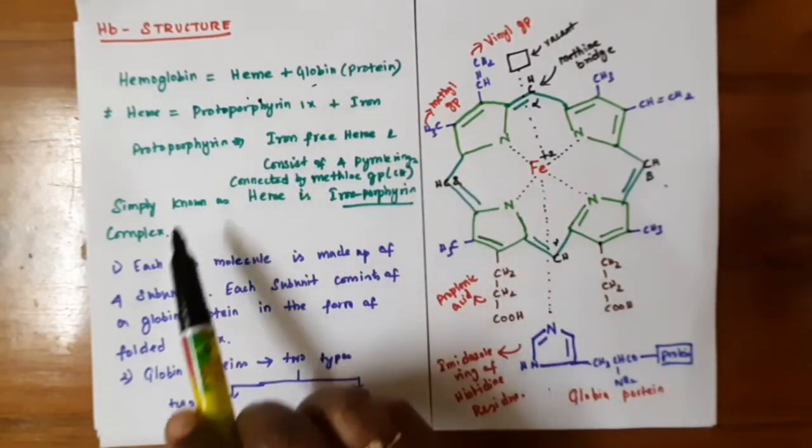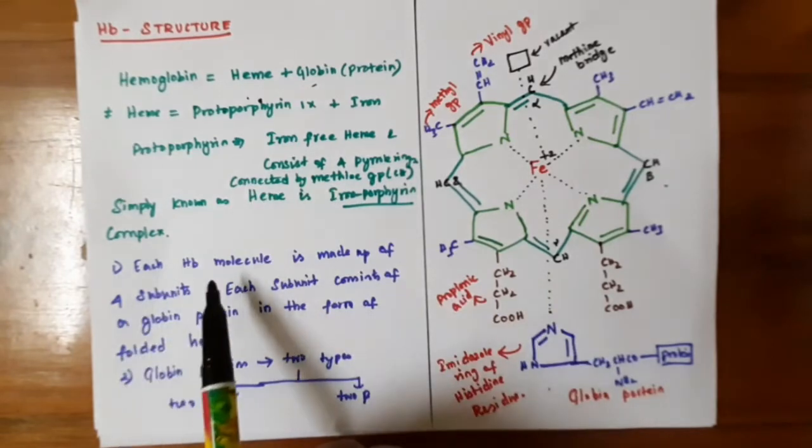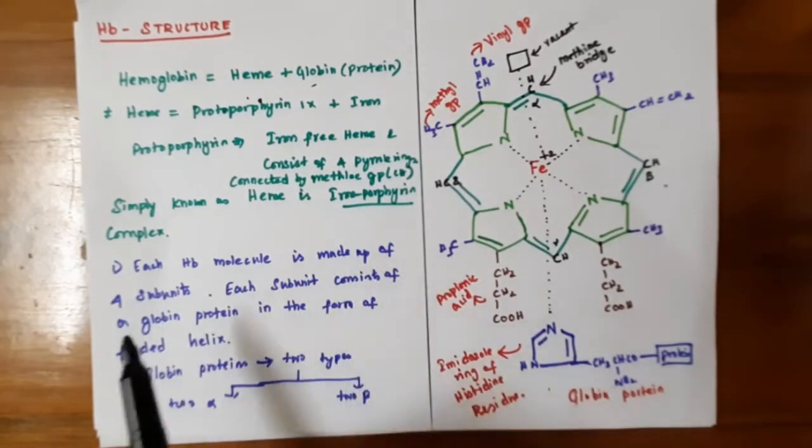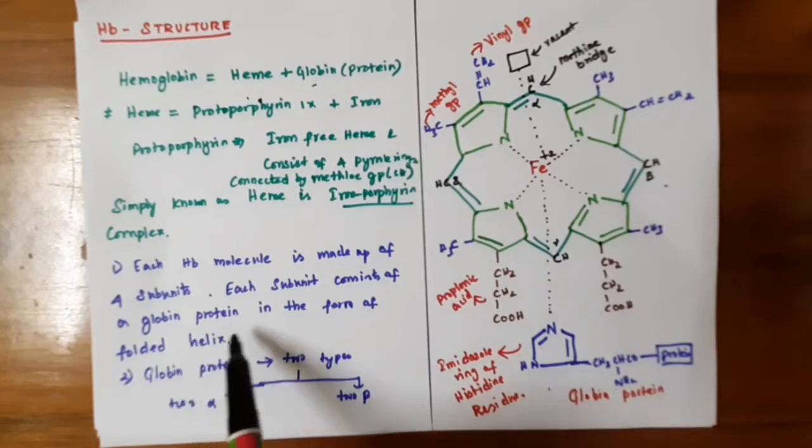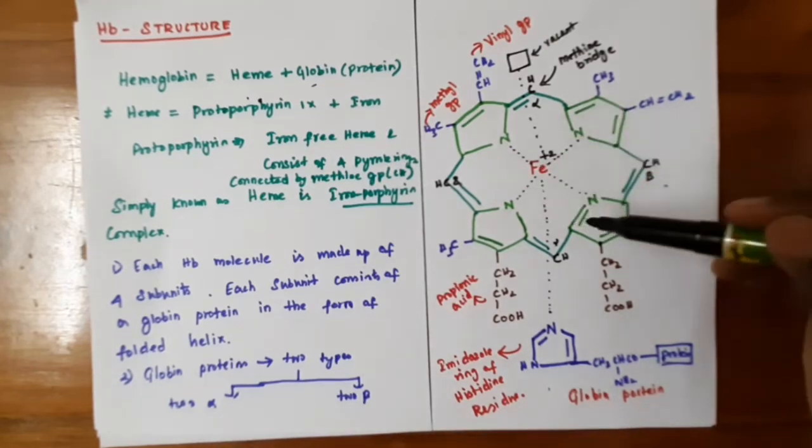Each hemoglobin molecule is made up of 4 subunits. Hemoglobin is a complex protein molecule which consists not of a single heme group, but contains 4 subunits. Each subunit consists of globin protein in the form of a folded helix. The globin protein has 2 types, 2 alpha globin and 2 beta globin. And this is the structure of hemoglobin.